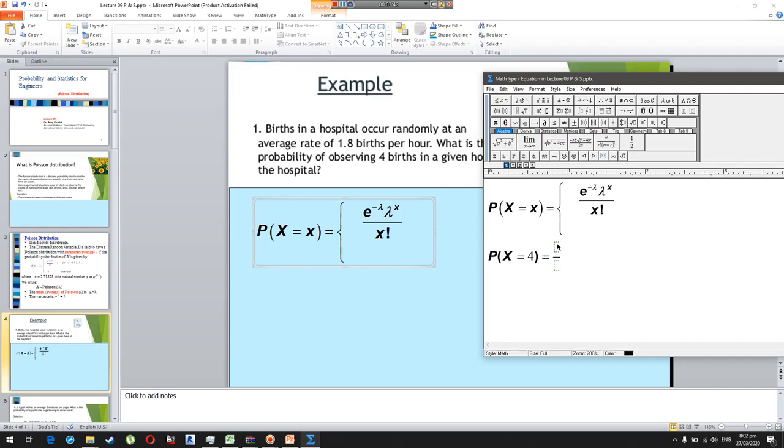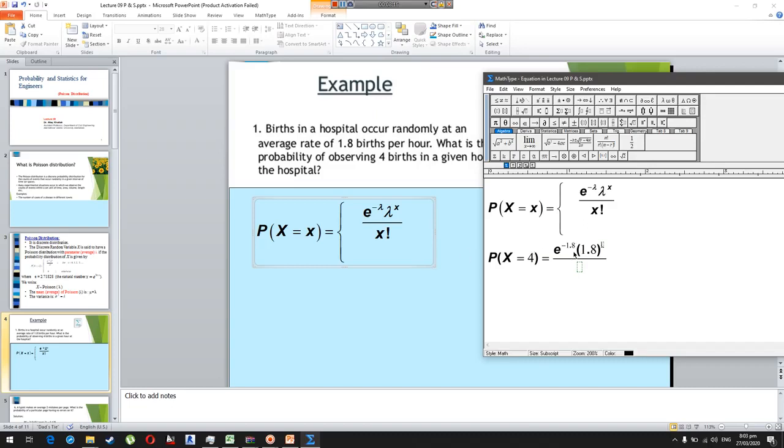So e is 2.718 to the power of minus the average rate, that is 1.8, so that will be minus 1.8, and then multiplied by lambda, that is 1.8, to the power x.